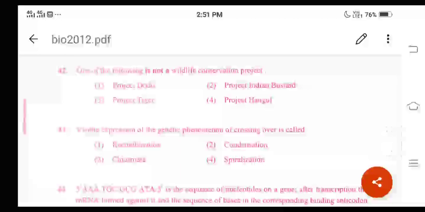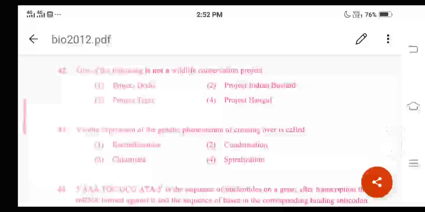Project Dodo does not exist, and the remaining three are projects to conserve the respective species. Remember, the dodo is an extinct flightless bird endemic to Mauritius, east of Madagascar in the Indian Ocean. So based on this, what is the correct answer here? Option 1, right?